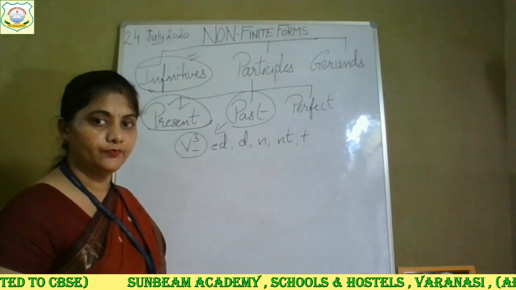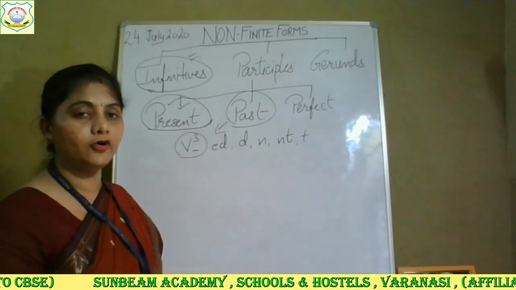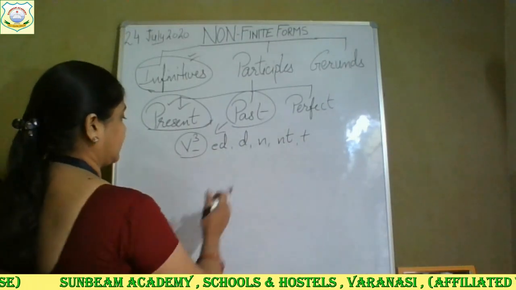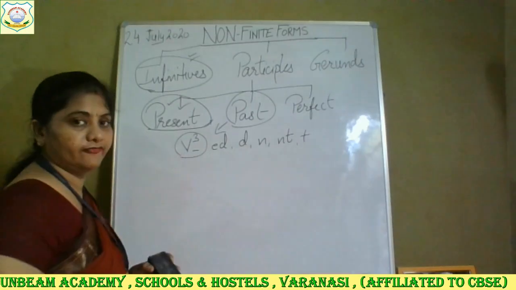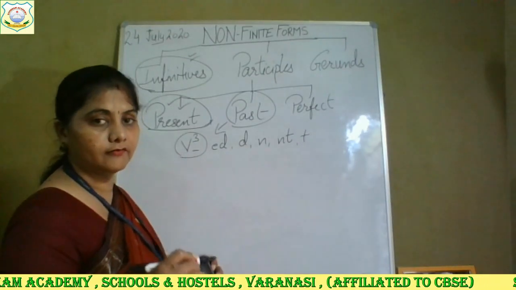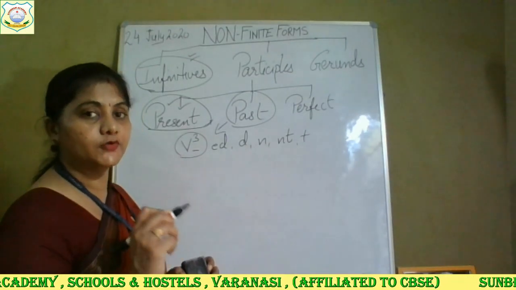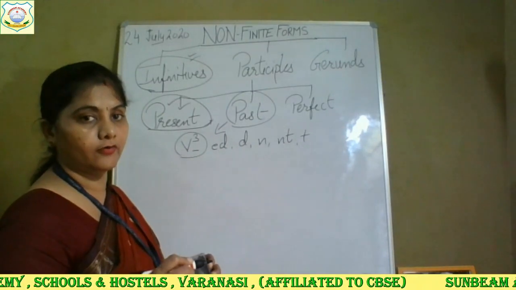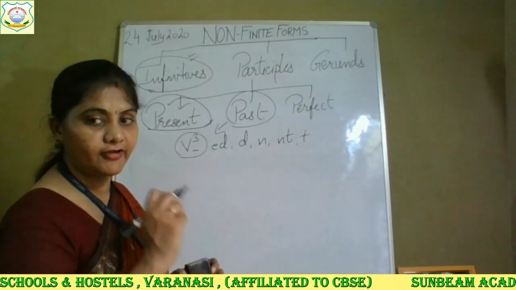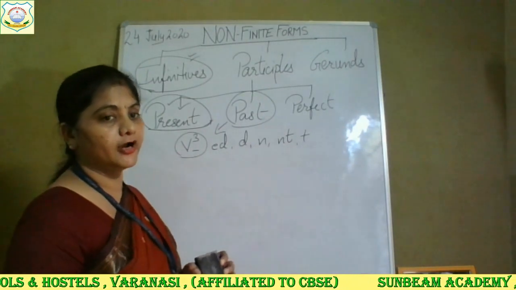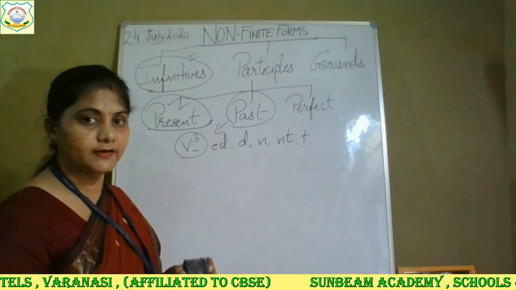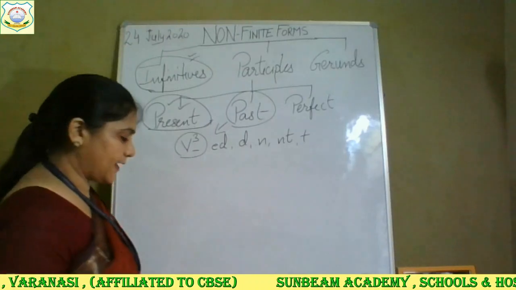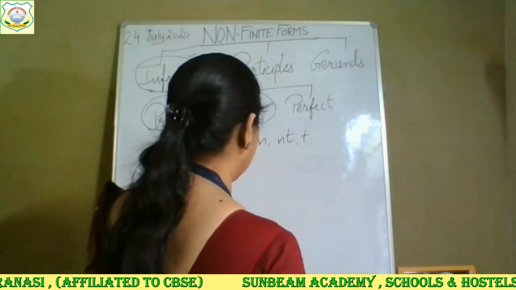There should be a noun or pronoun, and that word should be qualifying that noun or pronoun. If it is qualifying the noun or pronoun, it will become an adjective automatically. Clear? So, present participle and past participle.